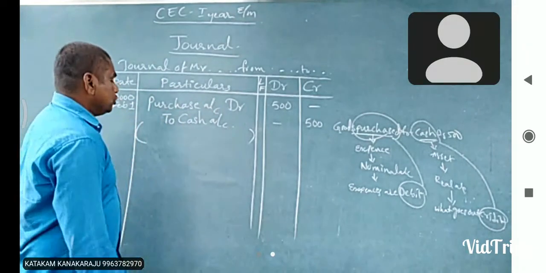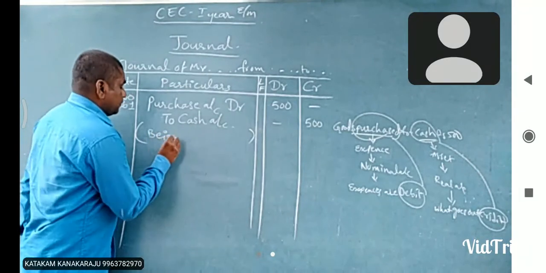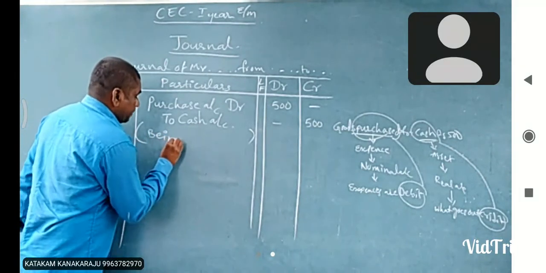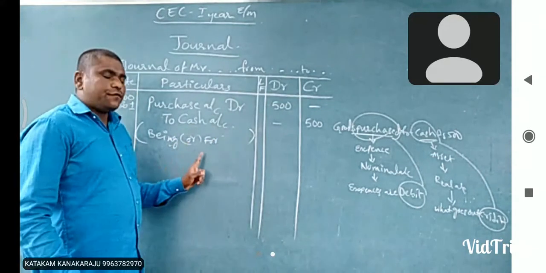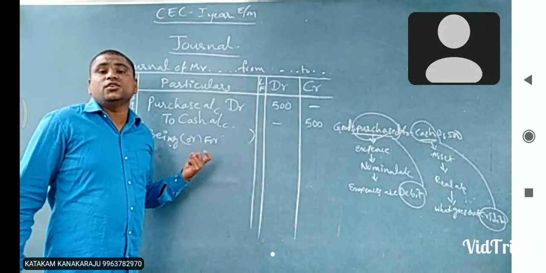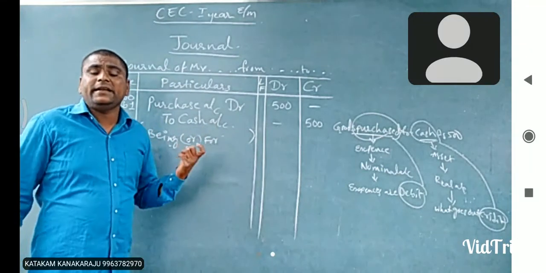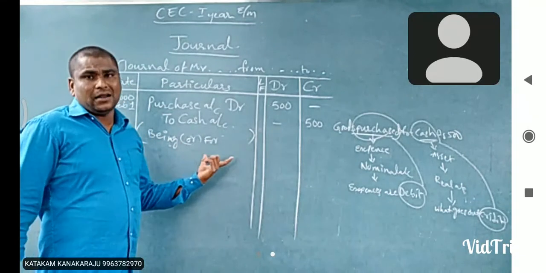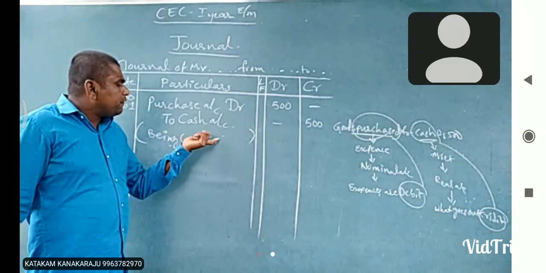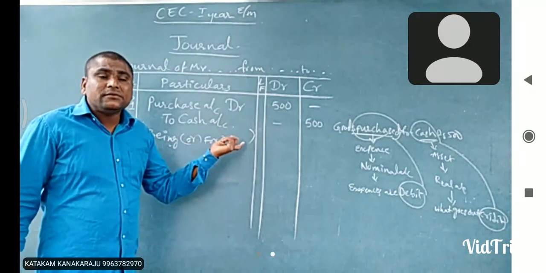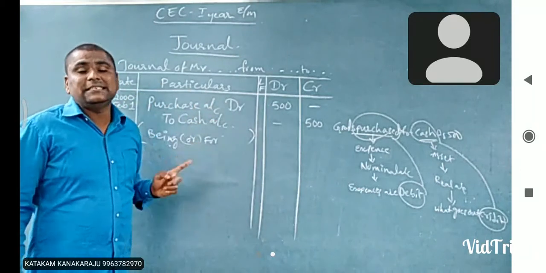Anyone we can choose. Being or for, these prefixes we use for explaining the description. We will write a narration within this bracket. It gives the explanation about this journal entry, the business transaction.